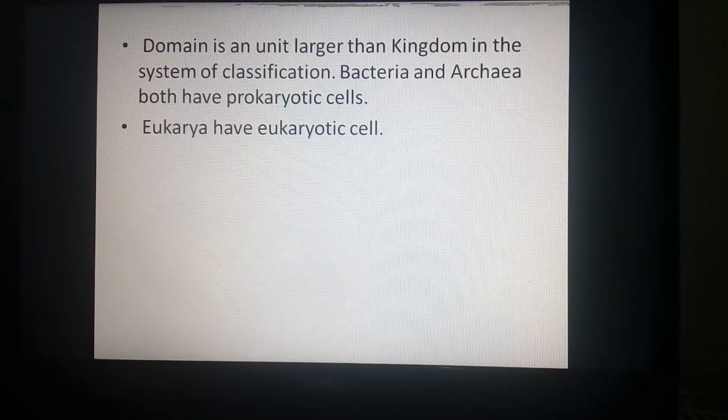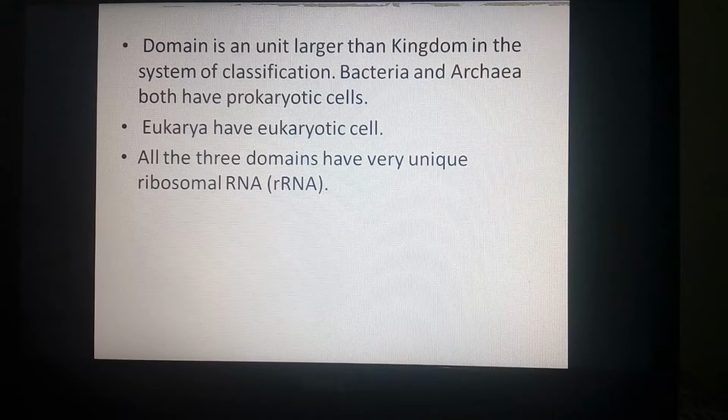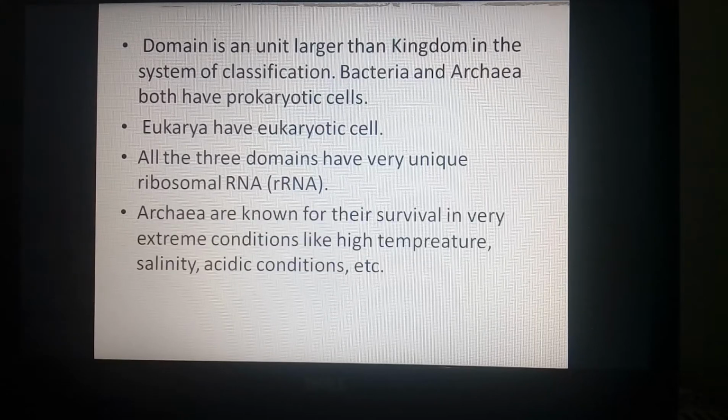And the third domain, eukarya, belongs to the eukaryotic nature. All the three domains have very unique similarities, and what is it? They all have rRNA, ribosomal RNA. So the classification depends upon whether they have rRNA, and what kind of it is.